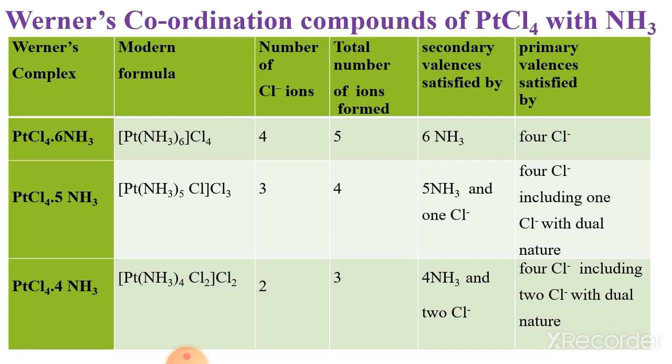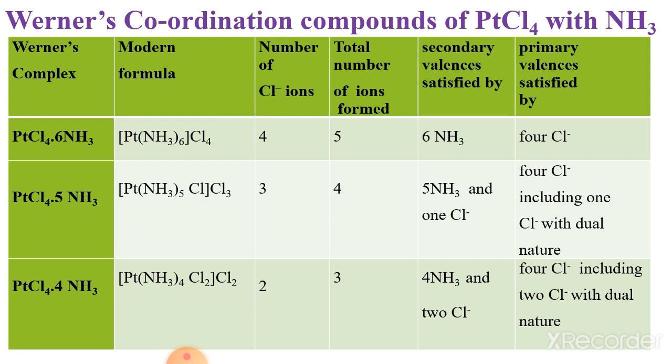Now the secondary valence is satisfied by 5 ammonia molecules and 1 Cl minus ion. The primary valency is satisfied by 4 Cl minus ions, including 1 Cl with dual nature. That means 1 Cl minus behaves as both primary valency and secondary valency.